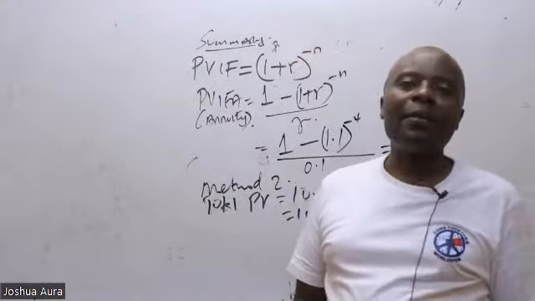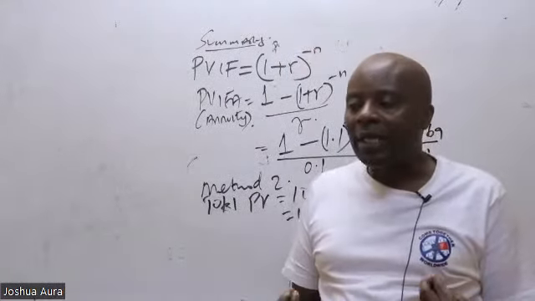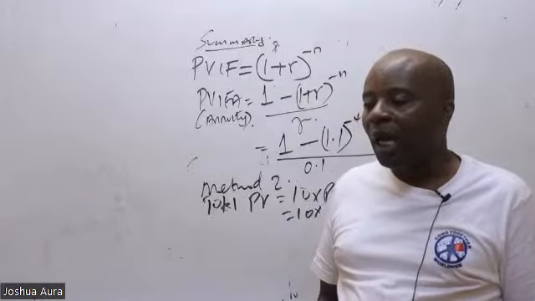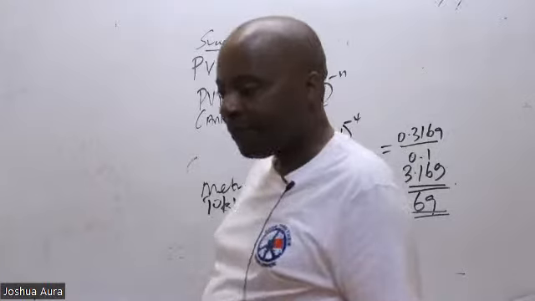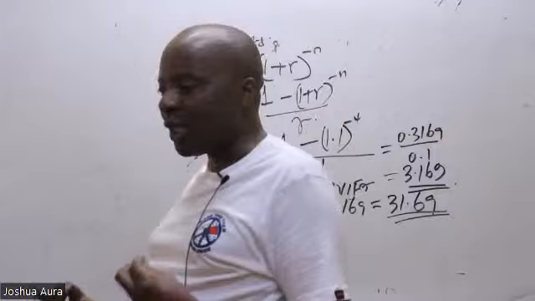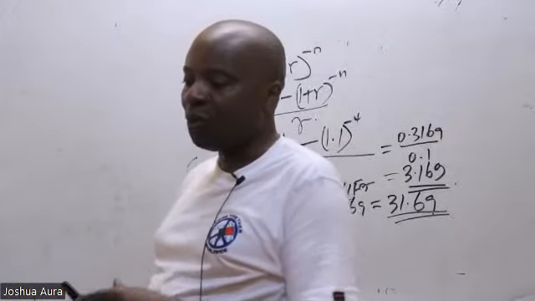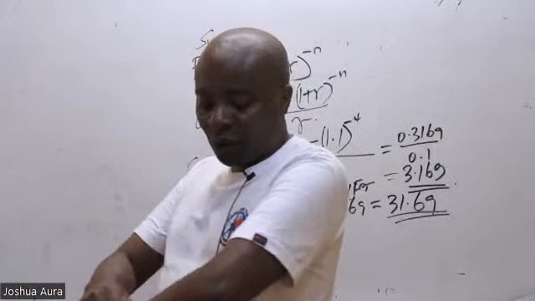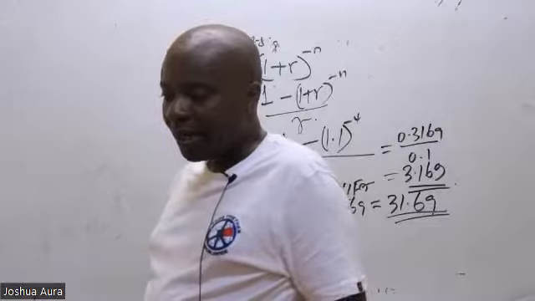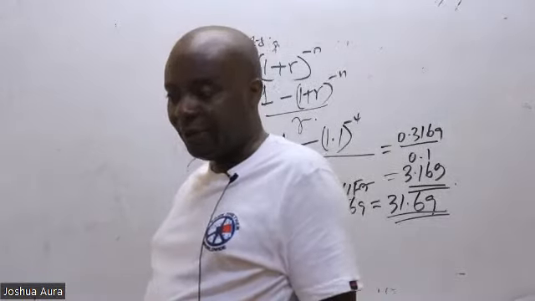And if they're the same, could you kindly tell me which method do you think we should be using? Which method do you think we should be using for annuities? The first one or the second one? PV_FA, isn't it? PV_FA, yes.